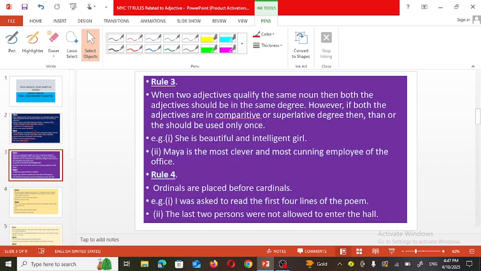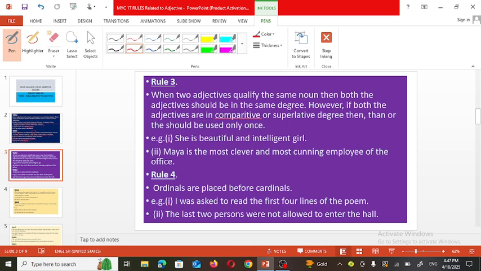Now see the next rule. Third rule: when two adjectives qualify the same noun, meaning two adjectives are used for the same noun, then both the adjectives should be in the same degree. It means if one adjective is in the positive form, then the second adjective must also be positive.